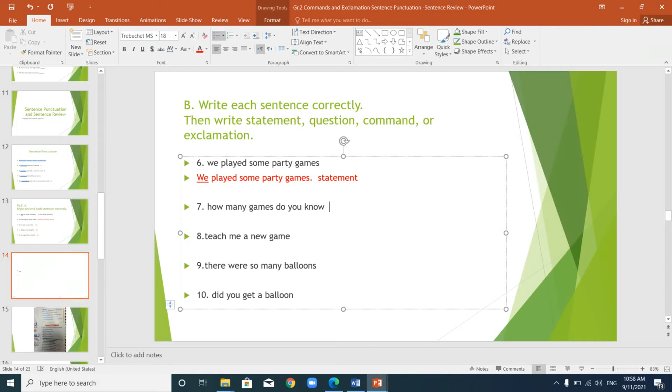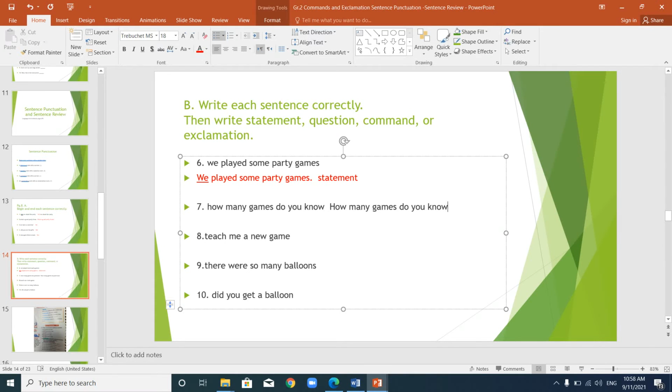Number 7 says, how many games do you know? The H must be capital. How many games do you know? So what kind of sentence is this? It's a question.